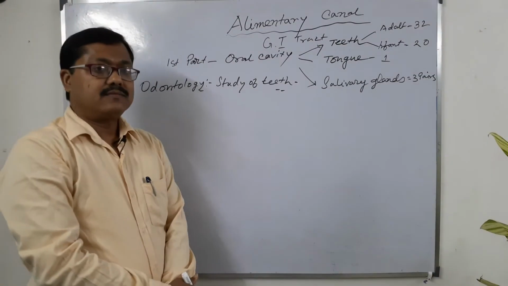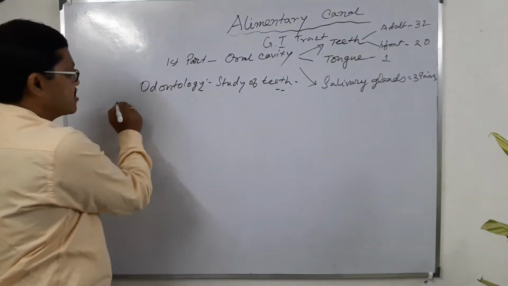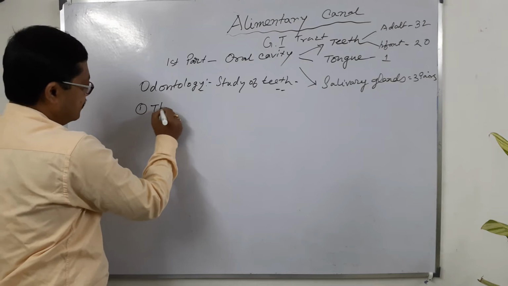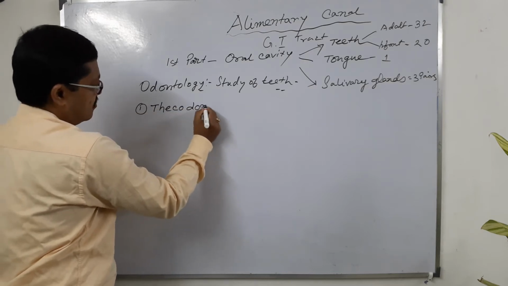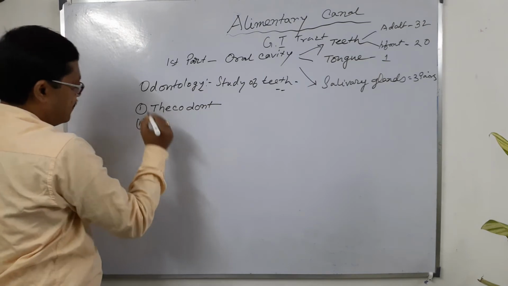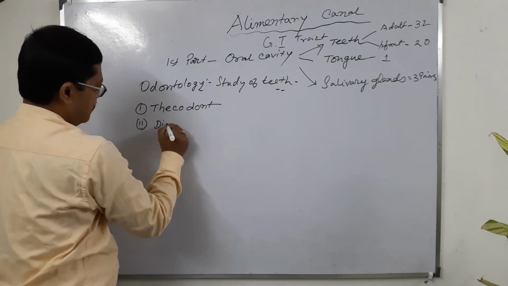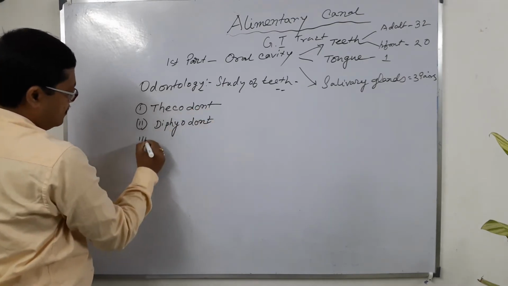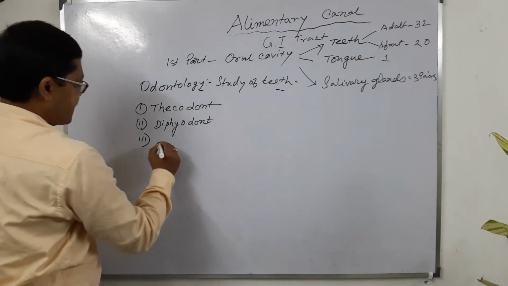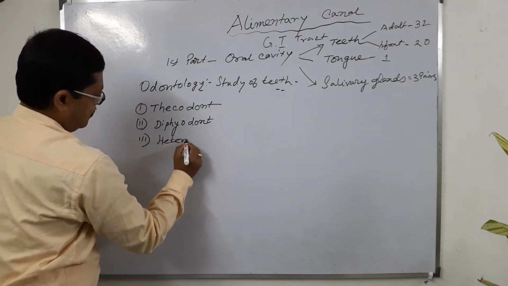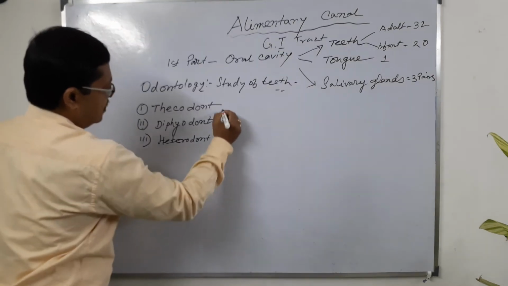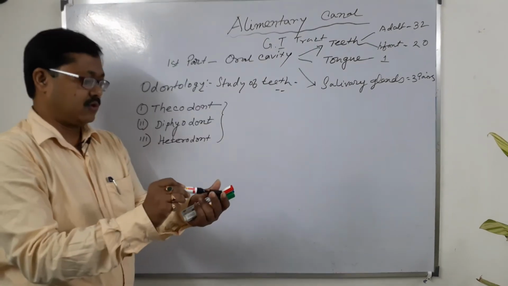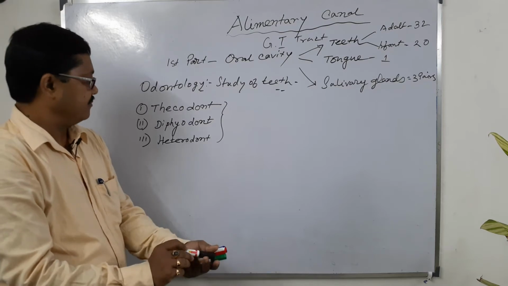There are three terms in the case of human dentition: first is thecodont, second is diphyodont, third is heterodont. These three terms are used in the description of the odontology of the human body.